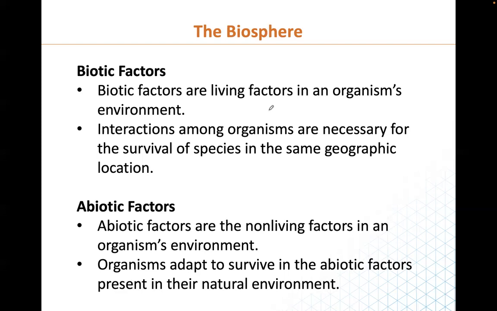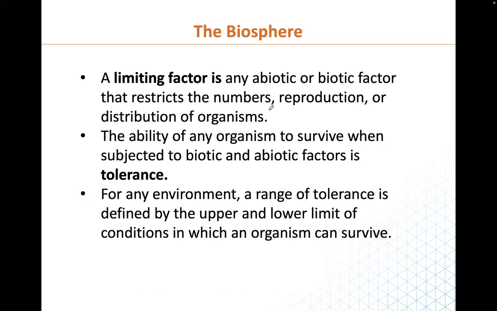Abiotic factors are the non-living factors in an ecosystem or in an organism's environment. Examples are the rain, the water, the rocks, and all of this. Organisms adapt to the abiotic environmental factors present in the natural environment. There is no way an organism can survive except it has the ability to adapt. If an organism cannot adapt, it cannot live. It is going to die very easily.